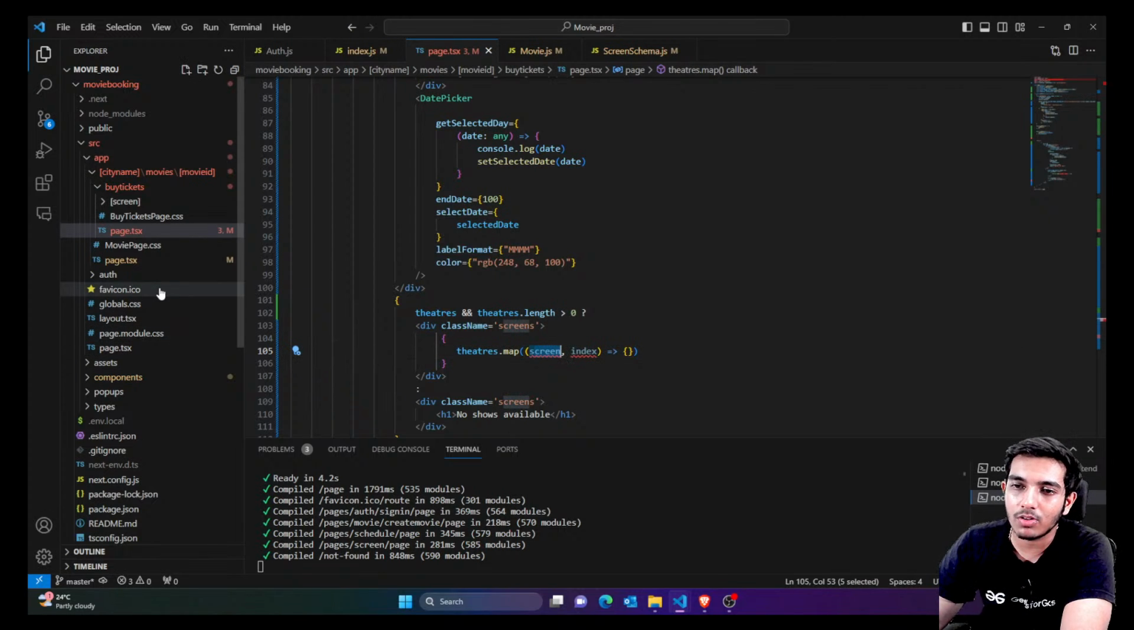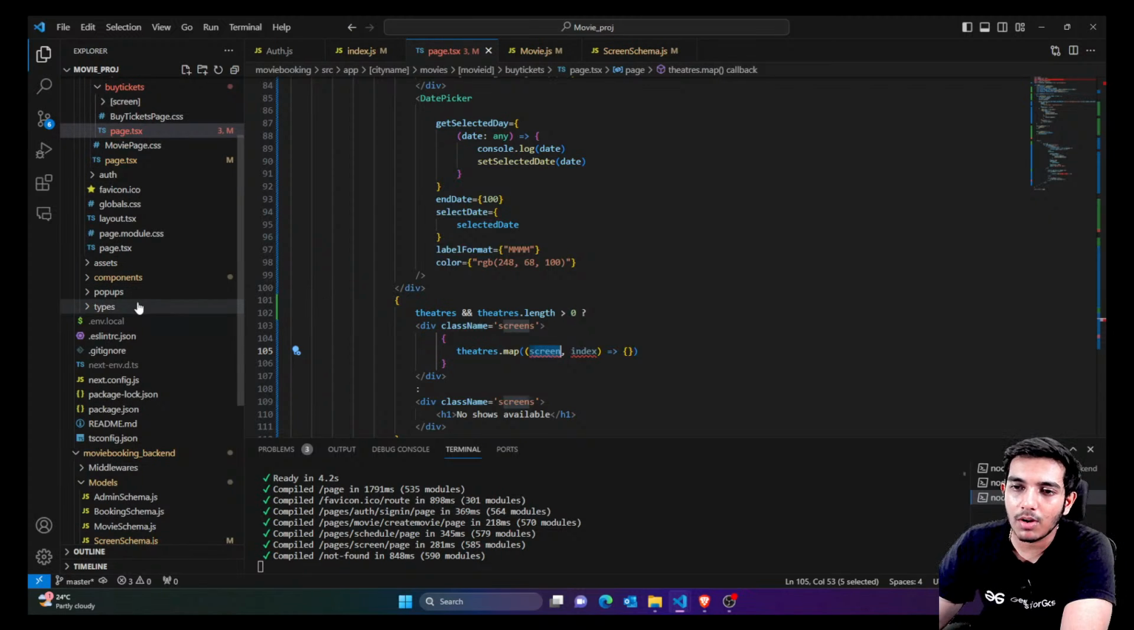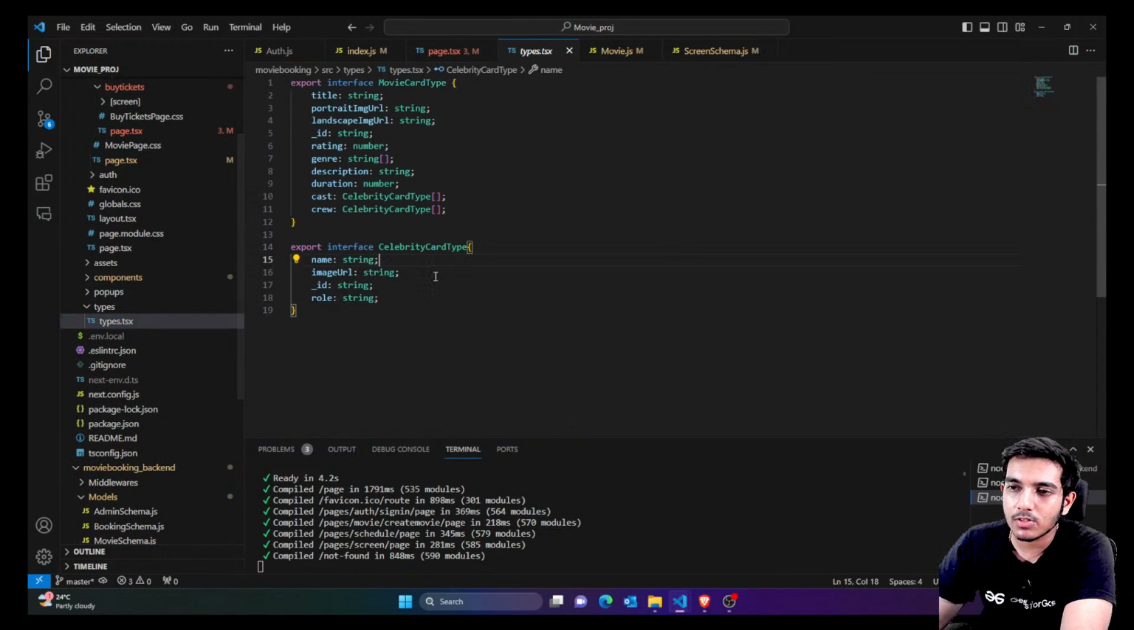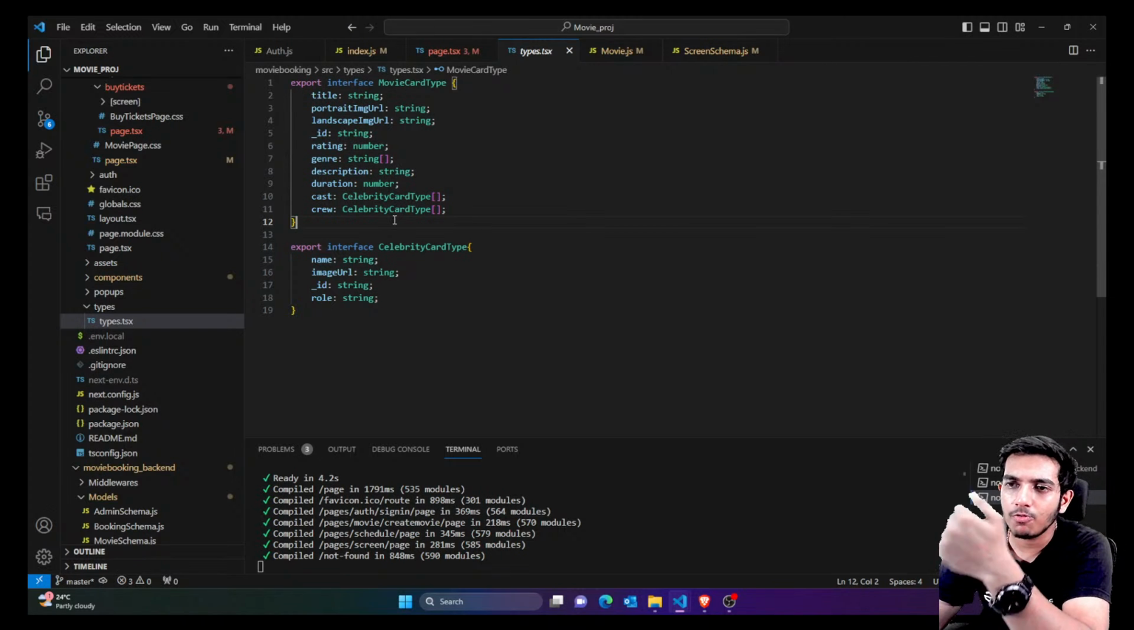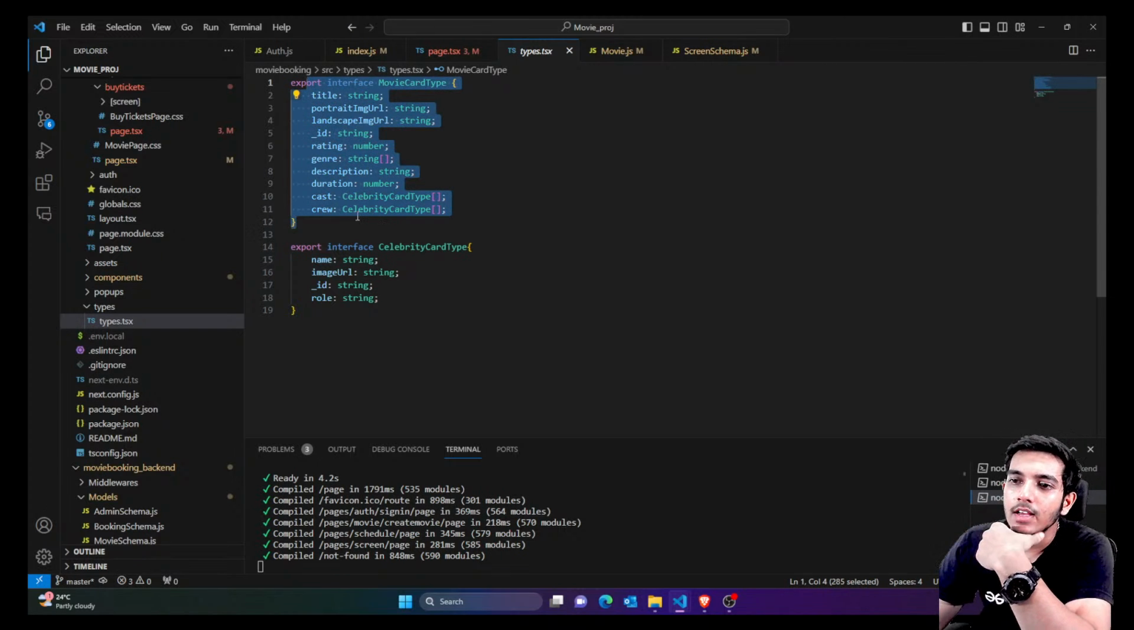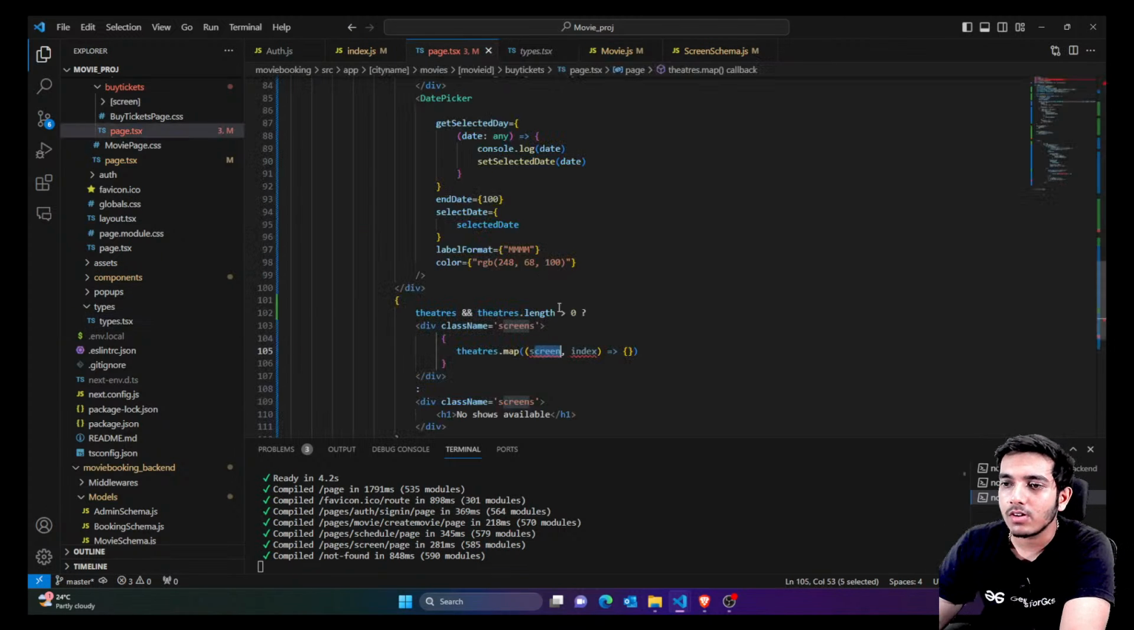For example, I would take you to the type page. We have done this previously, so I would just give you an example. You can see we have created types here. Similarly, in the initial part of the video we have created this, so you can check that out. Similarly you are going to create different types according to the schema of the screen, the schema of seats, anything you want you can create accordingly. Okay, so now let's come back.